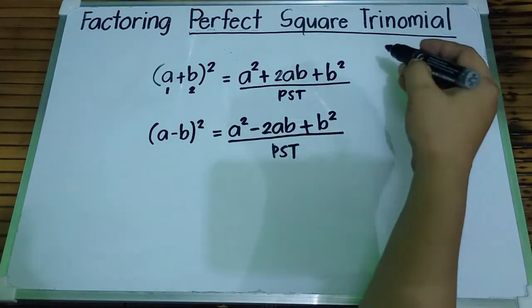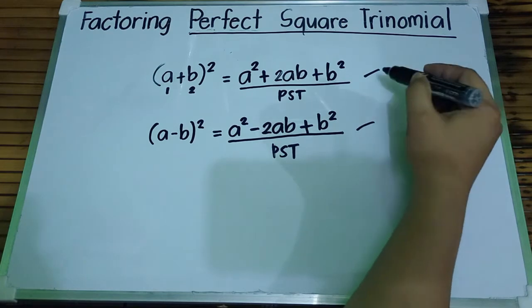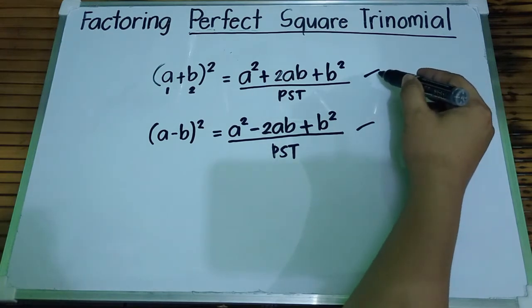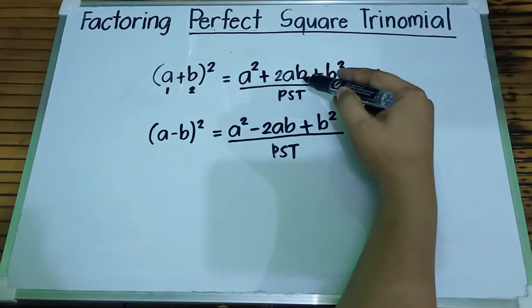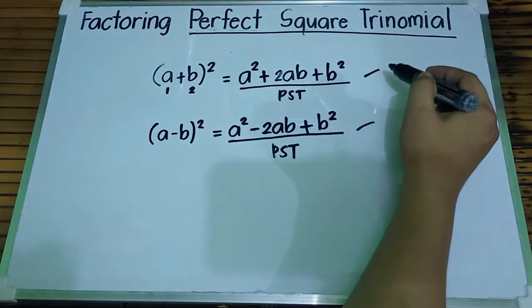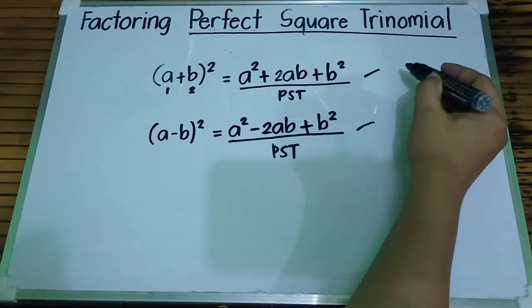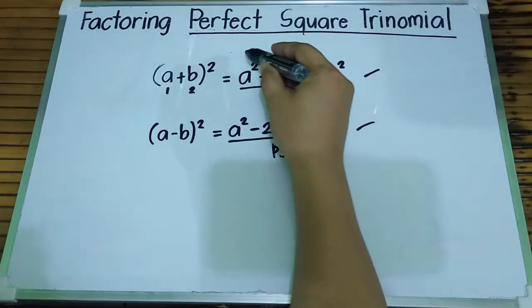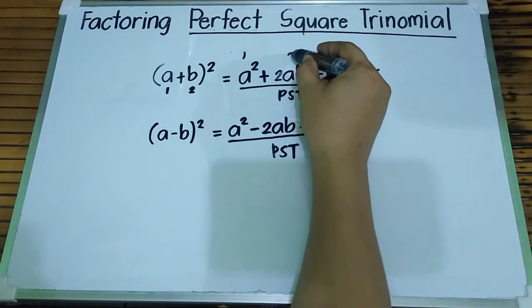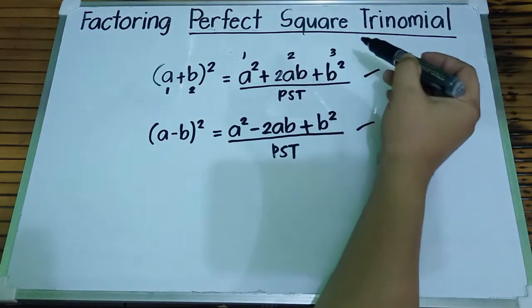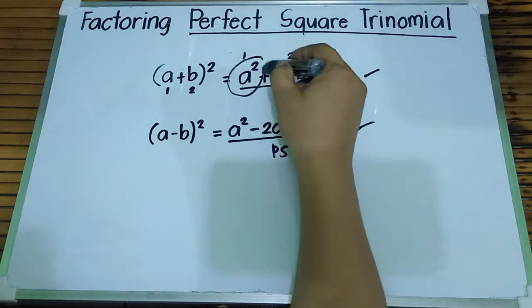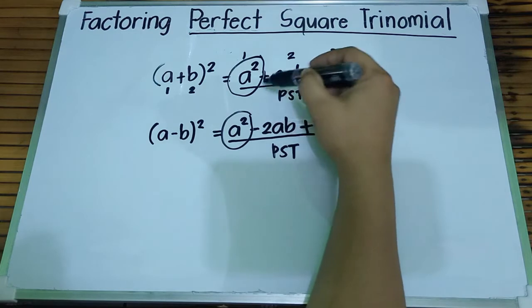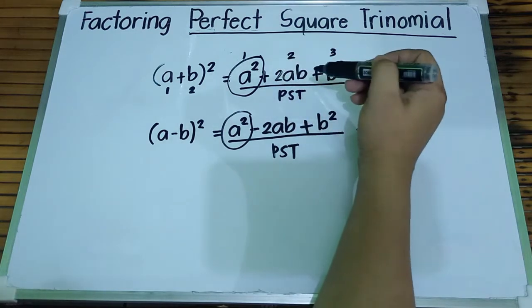So look at this one. When can we say, or how do we know, that a squared plus 2ab plus b squared is a perfect square trinomial? First, let's look at our first term here. Let's say this is the first term, second term, and third term. First we look at the first term. It should be a perfect square. So, a squared is a perfect square.